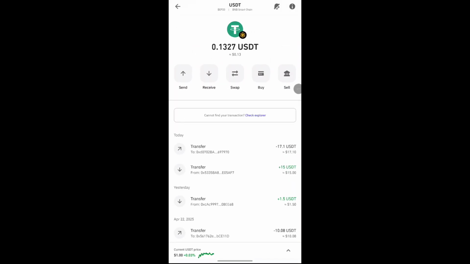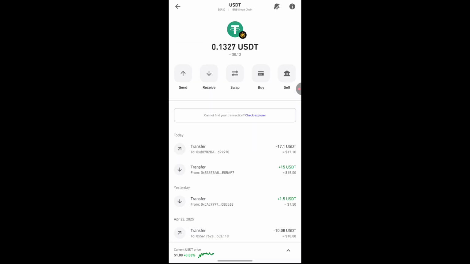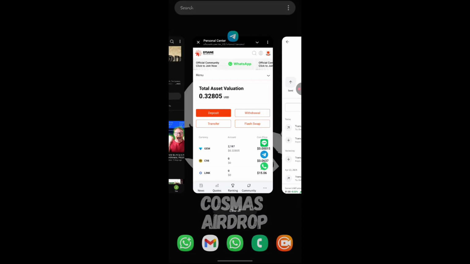In today's video, I'm going to be showing you a free platform that you can use to earn some USDT into your wallet. Today I earned about 15 USDT and I just transferred the token out from my wallet right here. Just signing up on this platform will give you about 2,000 gem, and this 2,000 gem you can convert into dollars. And if you stay with me in this video without skipping it, you're going to be earning this exact token that I have right here.